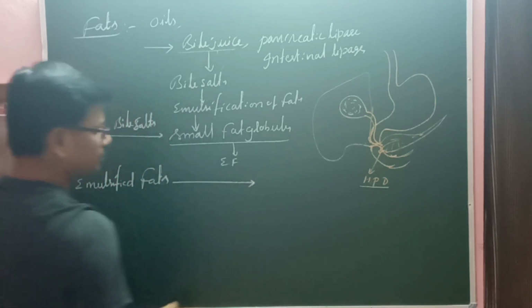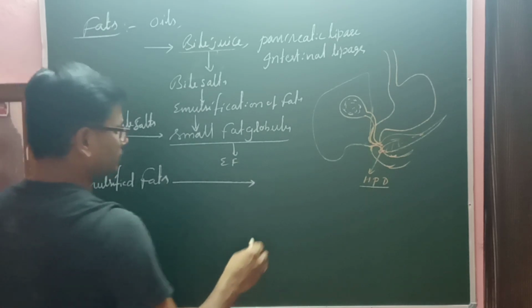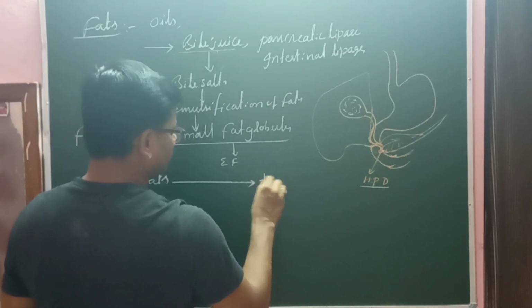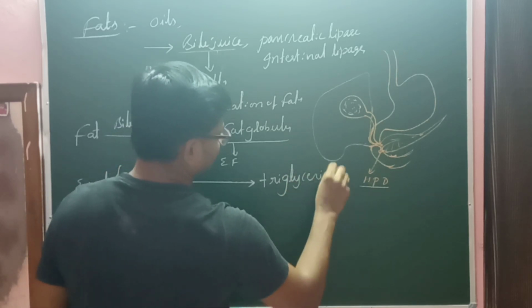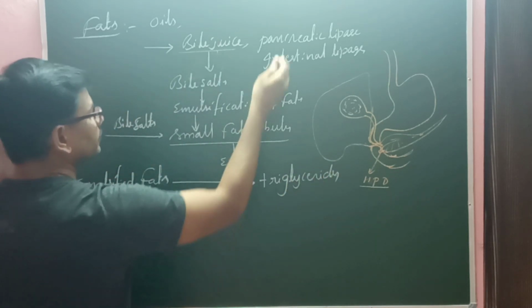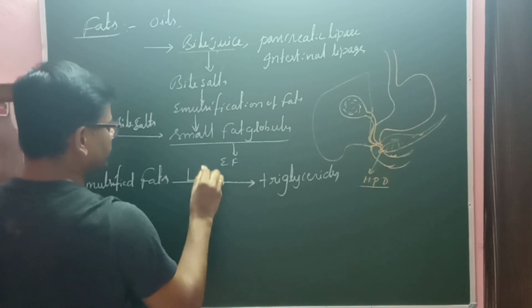The emulsified fats get digested into triglycerides with the help of pancreatic lipases.